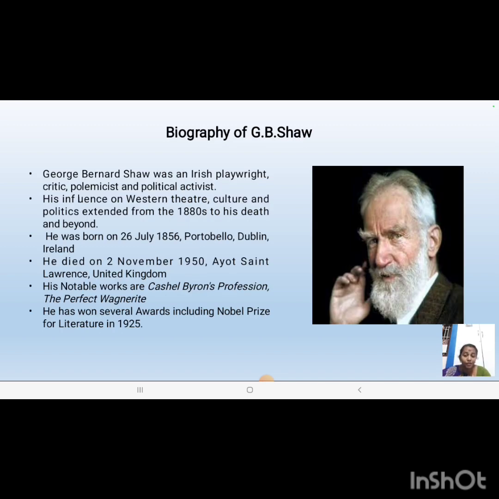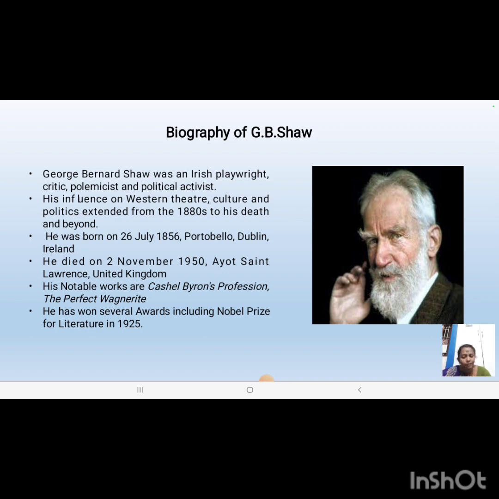Then, biography of George Bernard Shaw. George Bernard Shaw was an Irish playwright. He was a critic, a polemicist, and a political activist. A polemicist means a narrator. He lived between the years 1856 to 1950.